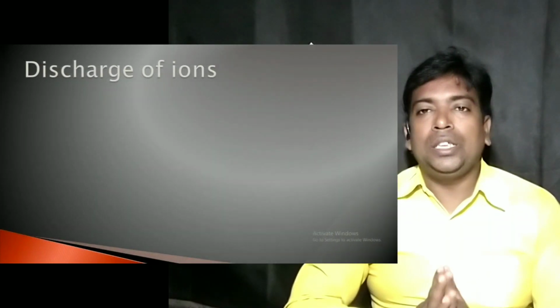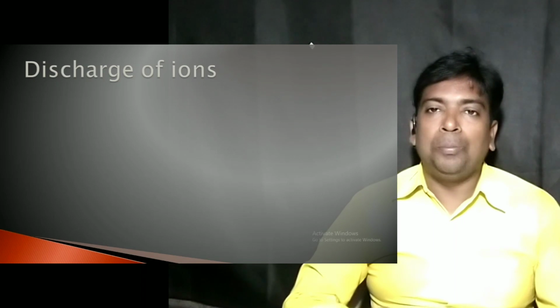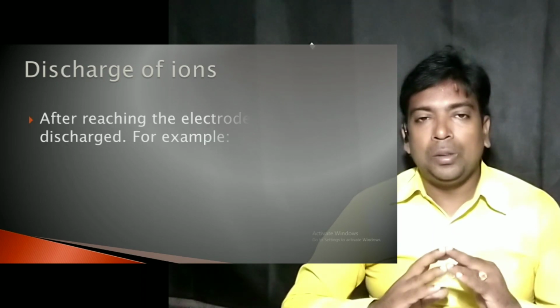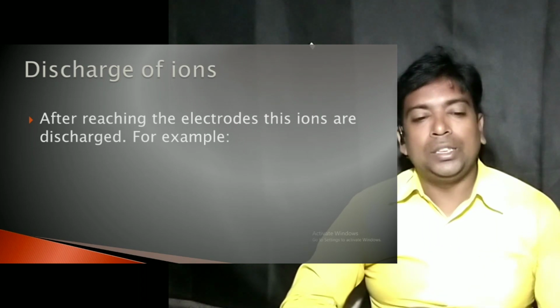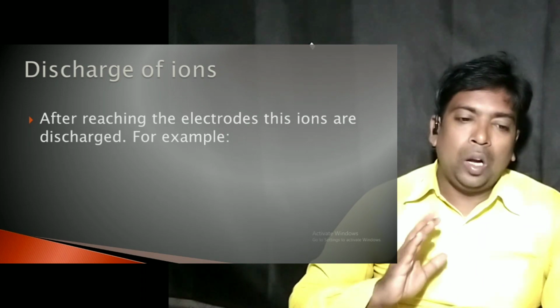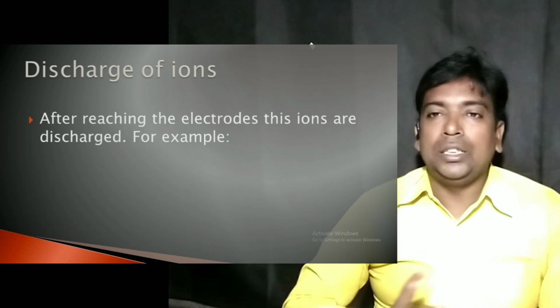The last step of electrolysis is discharge of ions. That is, the ions, either by losing electrons or gaining electrons, become neutral, and that is known as the discharge of ions. So after reaching the electrodes, these ions are discharged.